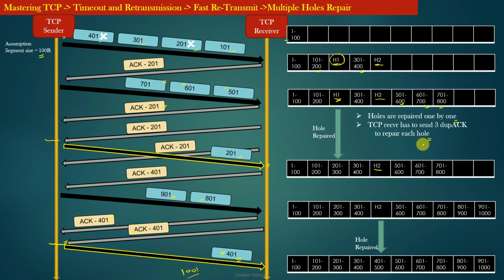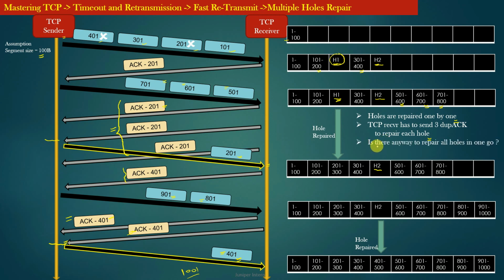First it had to send acknowledgement number 201, and then 3 consecutive acknowledgements with acknowledgement number 401. So the TCP receiver had to send duplicate ACKs with acknowledgement numbers 201 and 401 in order to repair its 2 holes H1 and H2. So it is more work to be done by the TCP receiver in order to repair its holes.